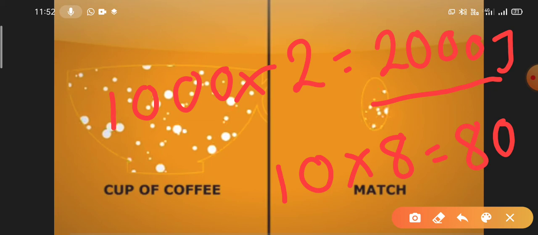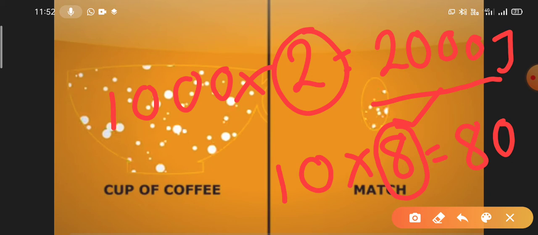Why? Because you can see that each molecule in the cup of coffee contains only 2 joule of energy, but each molecule in the matchstick contains 8 joule of energy. So the average energy of the molecules in the matchstick is higher than the average energy of the molecules of the cup of coffee.